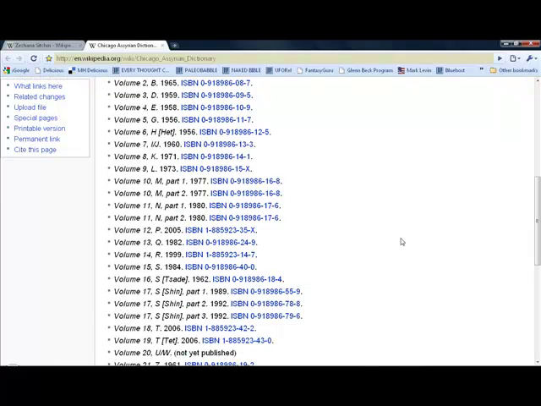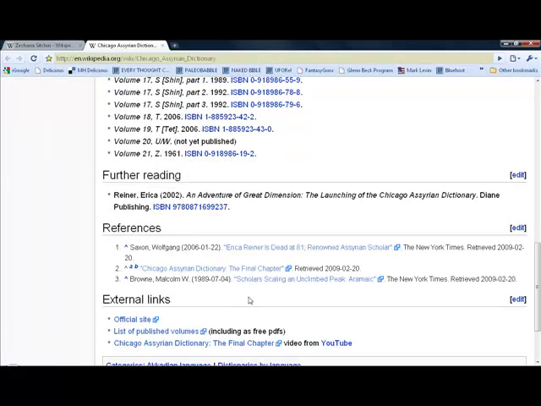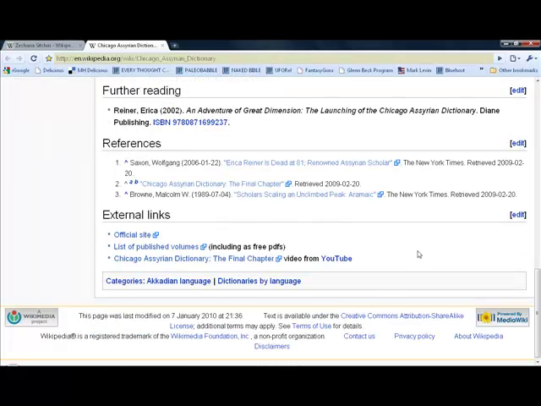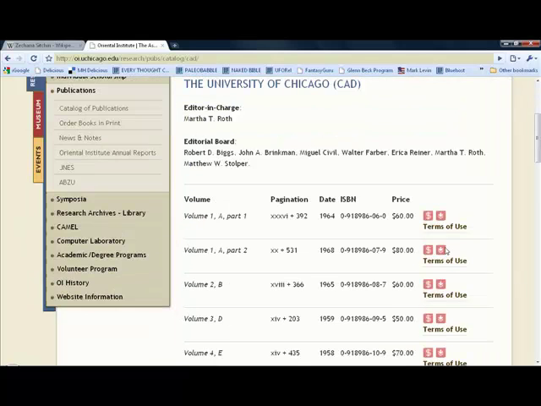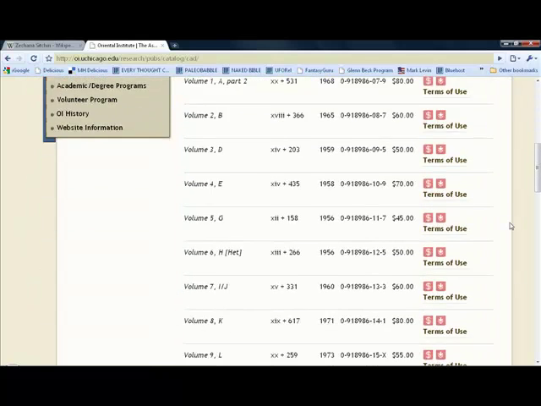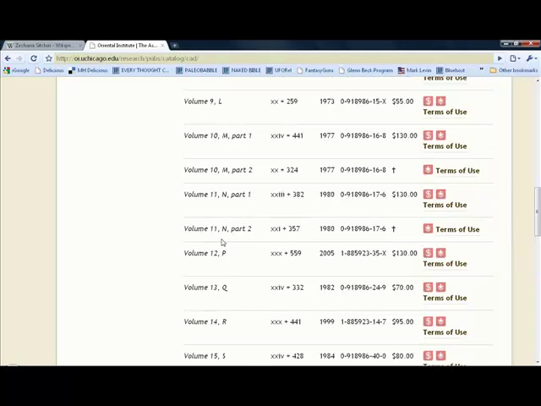Now, the wonderful thing about CAD is that you can get all the volumes for free. They're terribly expensive in print, but the University of Chicago has put them online as PDFs for free. So let's click on List of Published Volumes. We'll go to the Oriental Institute website, and here are the volumes of CAD that you can download for free. The one that we're interested in is Volume 11 N Part 2. This is the second N volume.